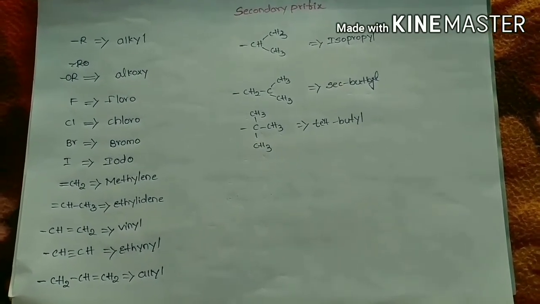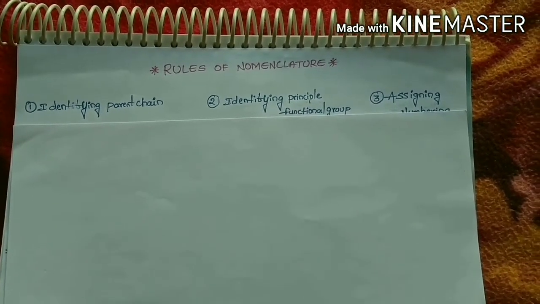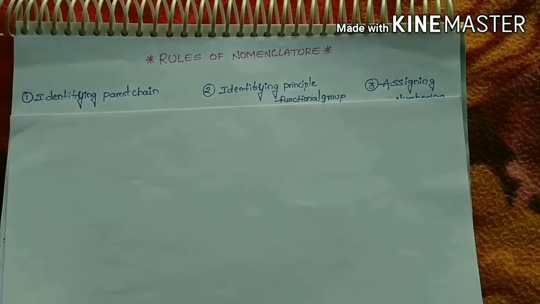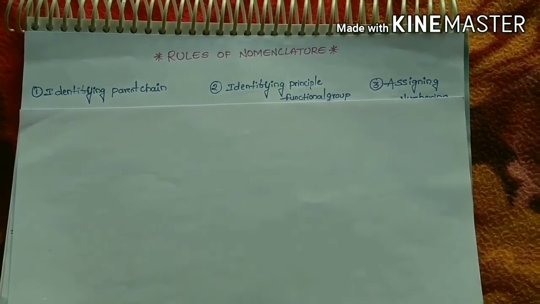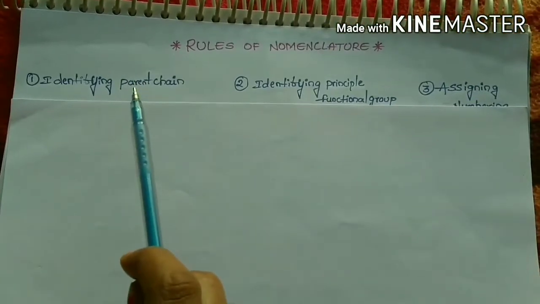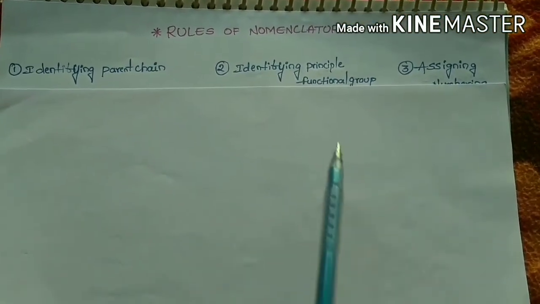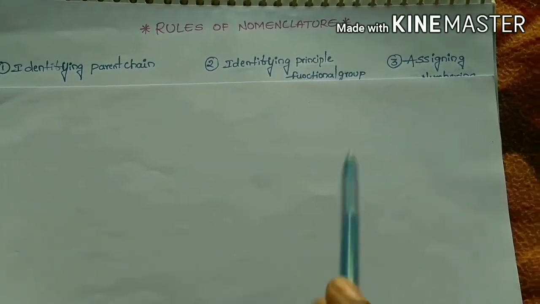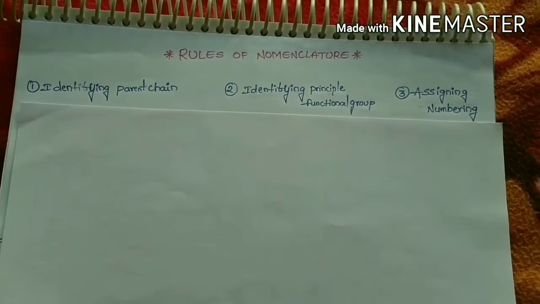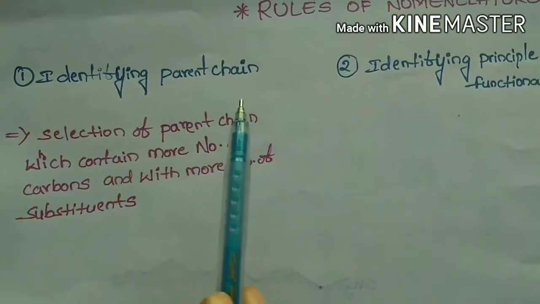Coming to the rules to be followed while naming an organic compound using the IUPAC system, there are three rules. First, identification of the parent chain. Second, identification of the principal functional group. Next, assigning numbers to the given organic compound. Coming to identification of the parent chain.